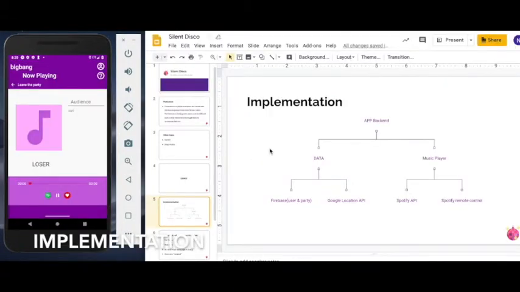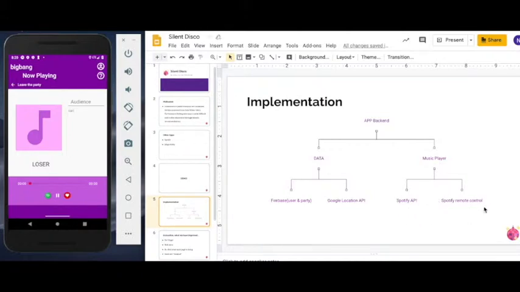Implementation: our app has lots of backend, heavy backend. The regular data like users and parties are stored in Firebase. And we also have the Google Location API like our homework. We have the Spotify API that is web-based, so it takes charge of querying the data, searching the songs, and searching the user.